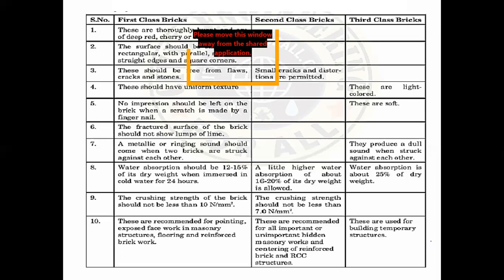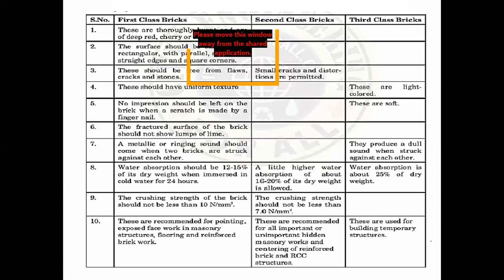First class bricks are very good in their surface structure and all. They will have uniform shape, uniform finishing, and their texture will be too good. They will have a ringing sound. When two bricks are beaten against each other, they will have a very good ringing sound. There will be no abrasion and no efflorescence. This and all we will be discussing.